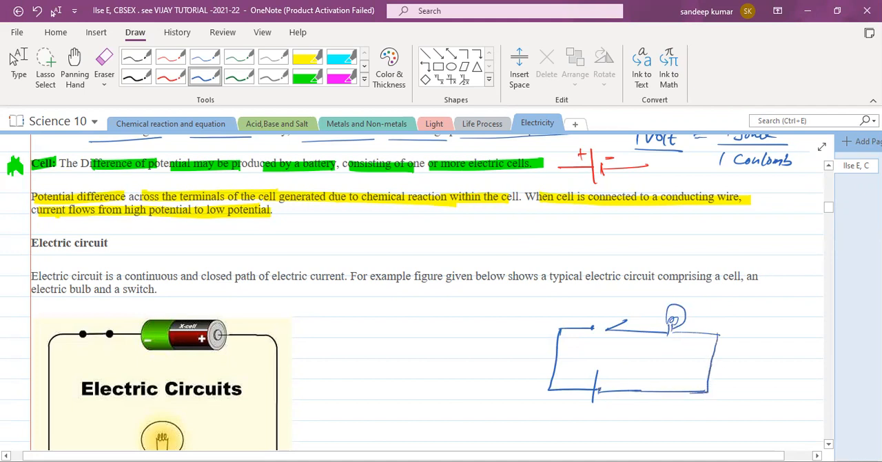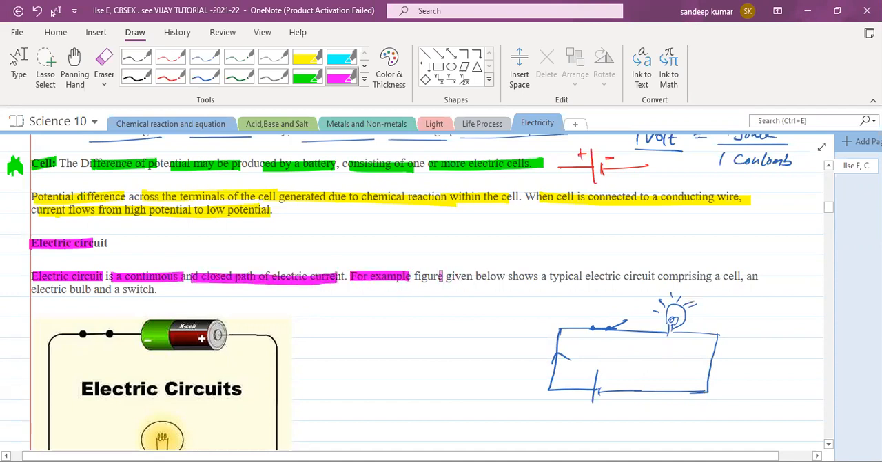Okay, so once you switch on the switch, the switch is closed, so current will start flowing from this circuit, and this lamp will glow. Okay, this is a simple circuit. So when we talk about an electric circuit, it is a continuous closed path of electric current.